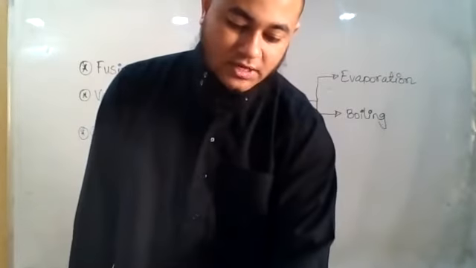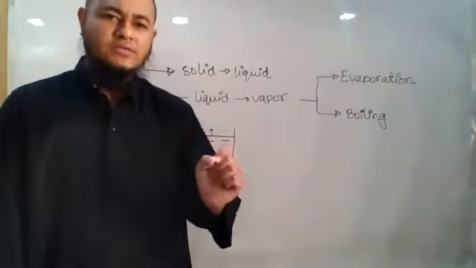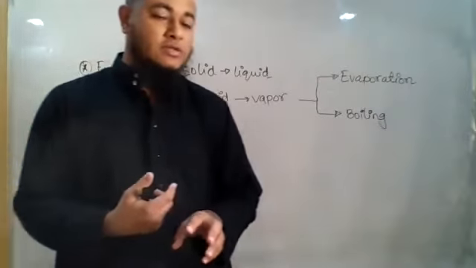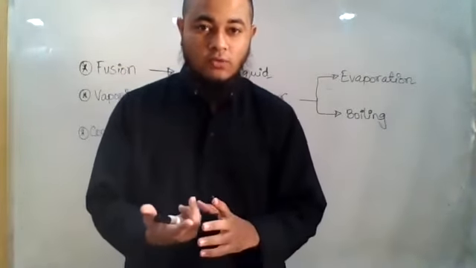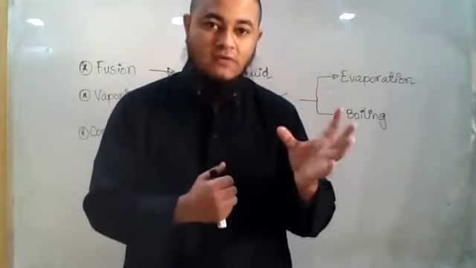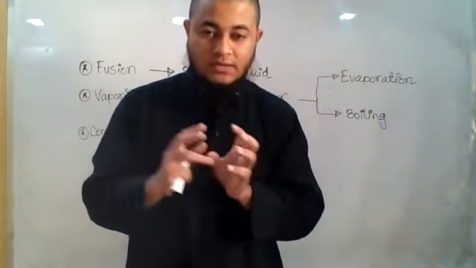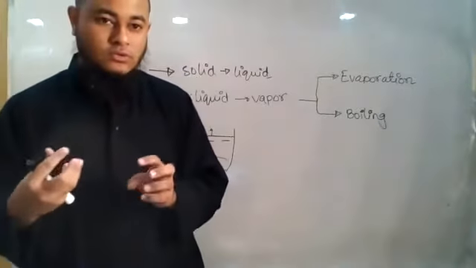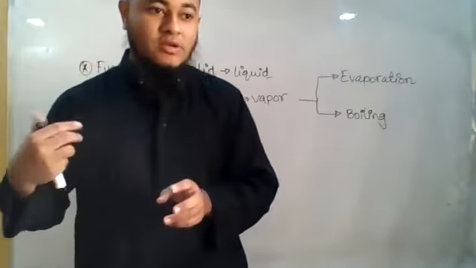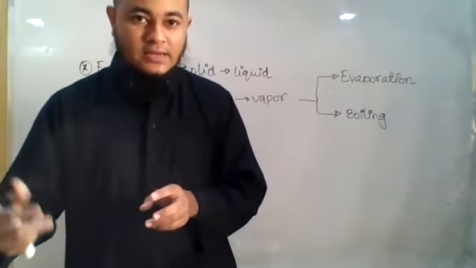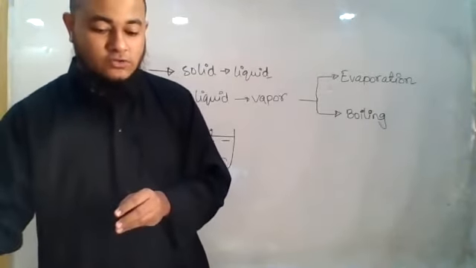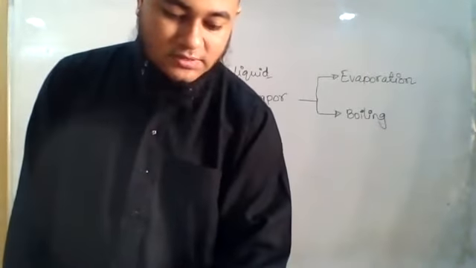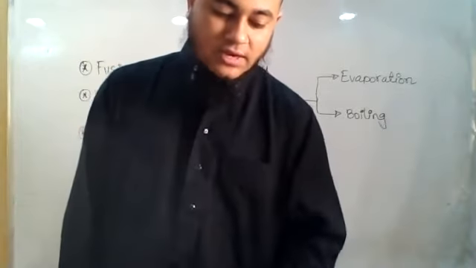Boiling is the process in which the liquid is rapidly converted. This is a major difference between evaporation and boiling. Many times in the question you will be asked to write the difference between evaporation and boiling, so that time you have to mention it. Evaporation is a much slower process and boiling is a rapid process, because here we give the heat. We put the water on some stove and the temperature rapidly rises to 100 degrees Celsius, and then the water starts converting into water vapor. The temperature at which boiling of liquid begins is called the boiling point, which I already told you, which is 100 degrees Celsius.